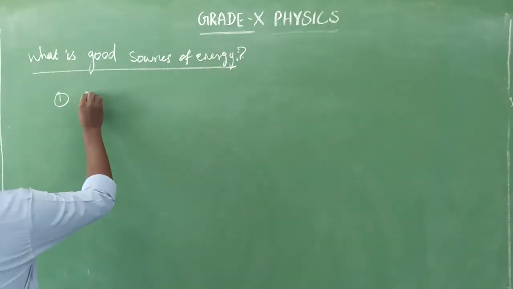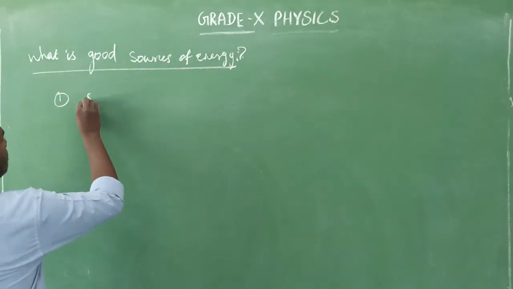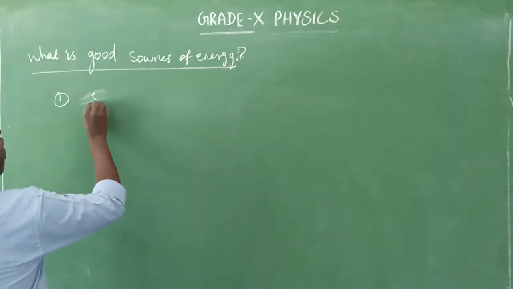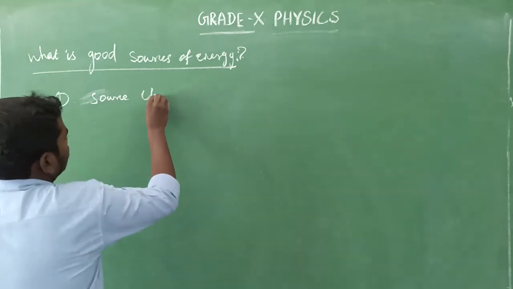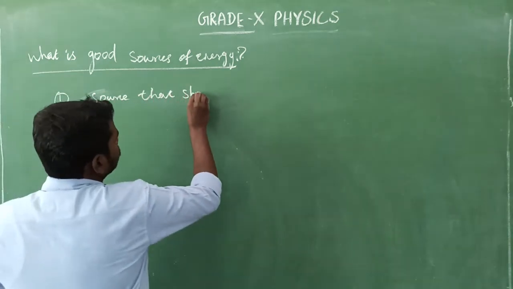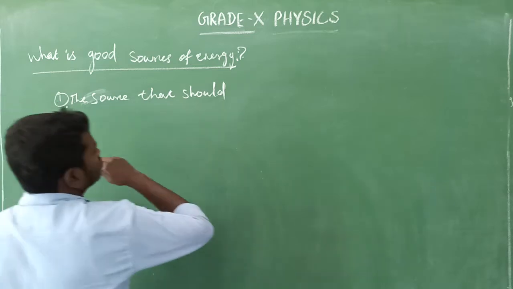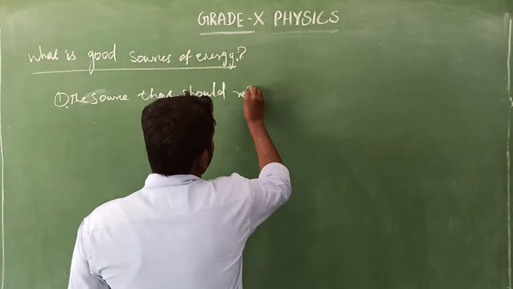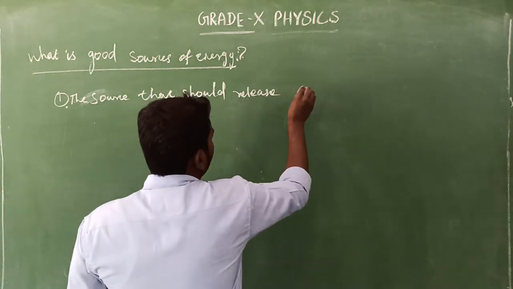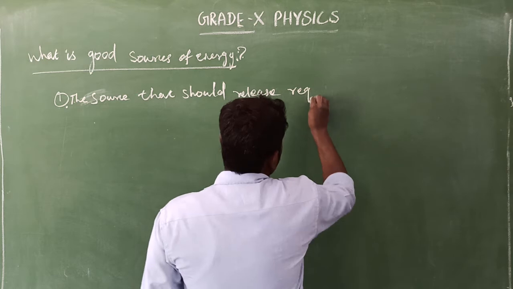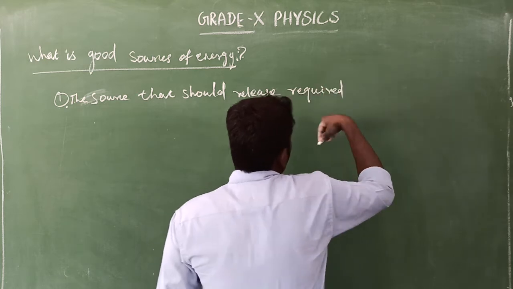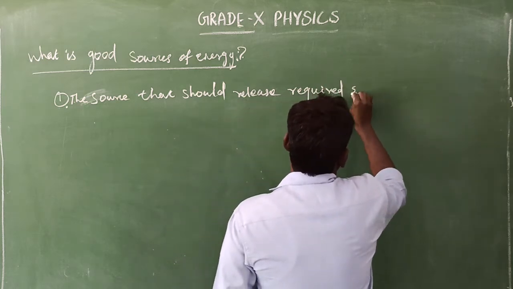That source should release or provide the required energy rate.